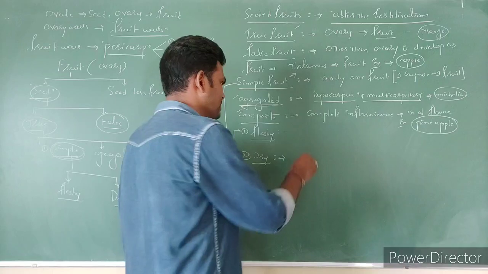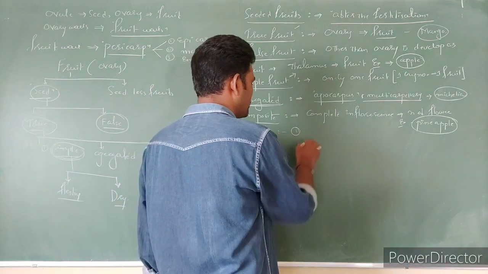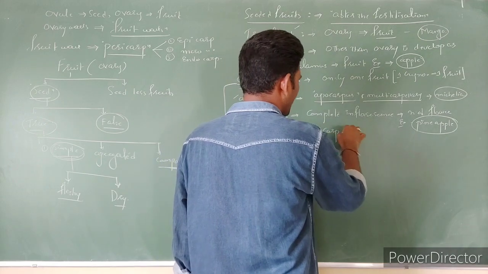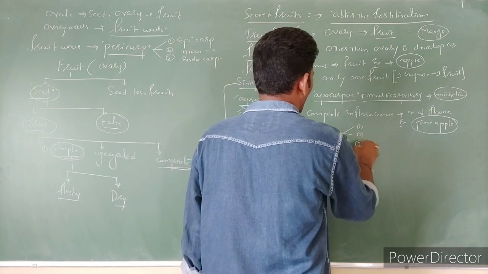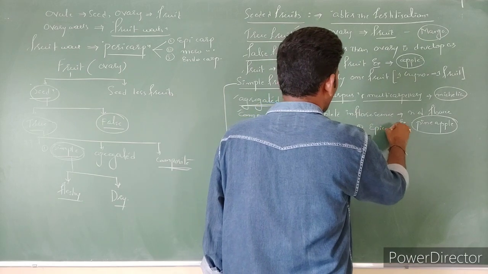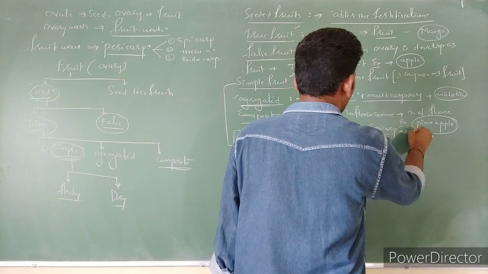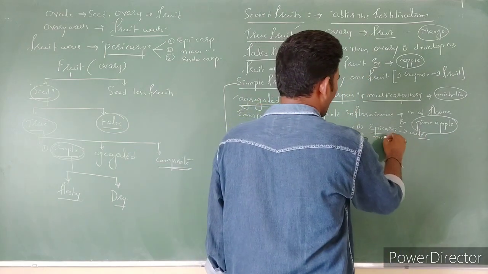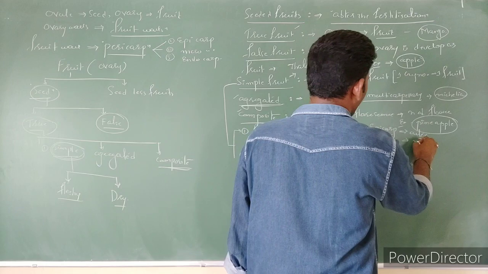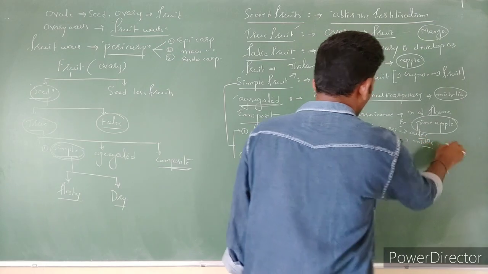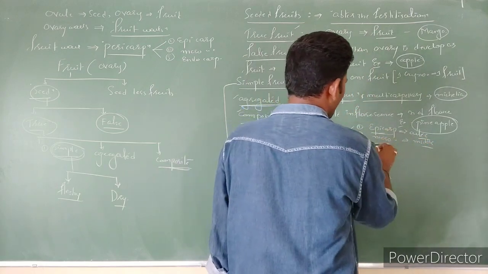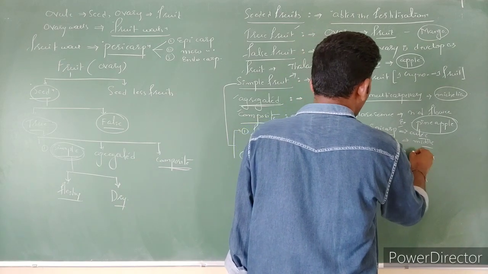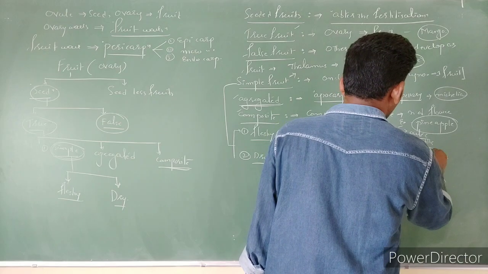Got the point? The first point is that in fleshy fruits, the pericarp is differentiated into three layers. One is epicarp, the outermost layer of the fruit. Next, mesocarp is the middle layer. Third one is endocarp, which means the inner layer.